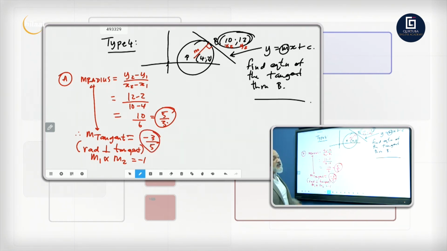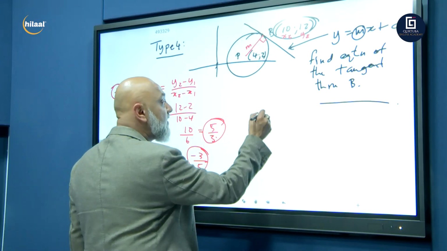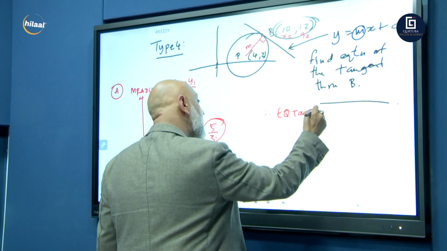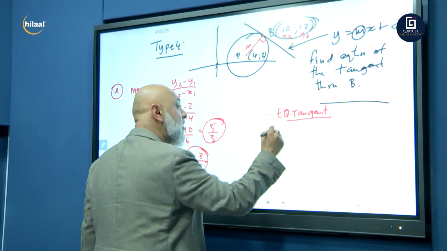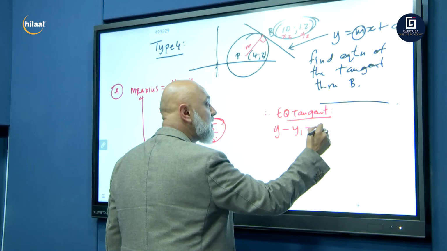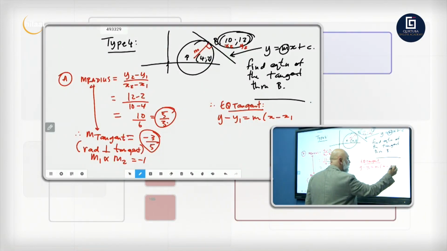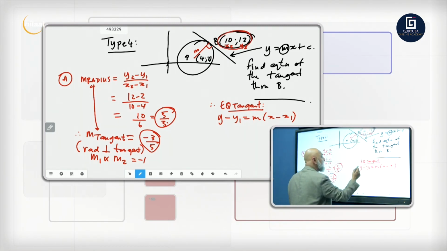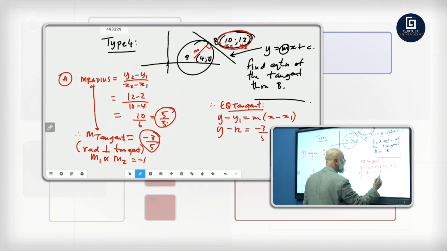Now we want the equation of the tangent. So now we go, therefore your equation of your tangent, what's it going to be? y minus y1 equals m into x minus x1. We've got the gradient and we've got the point. So let's go. y minus 12 is equal to m, minus 3 over 5, which you just found now, into x minus 10.